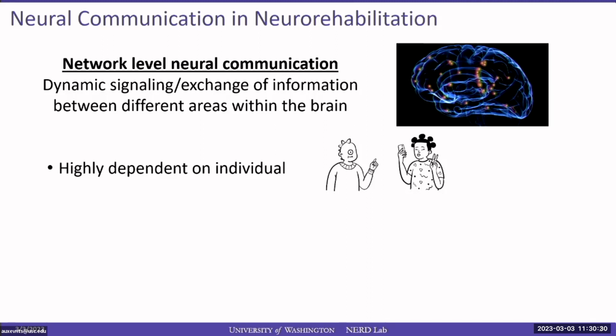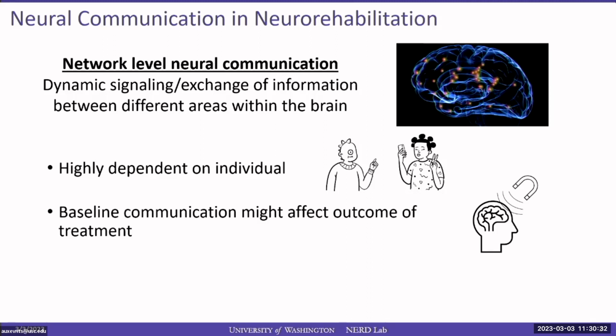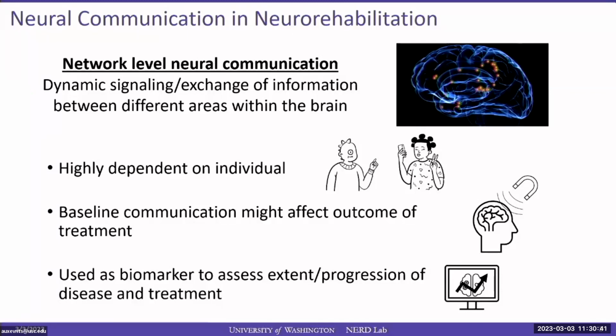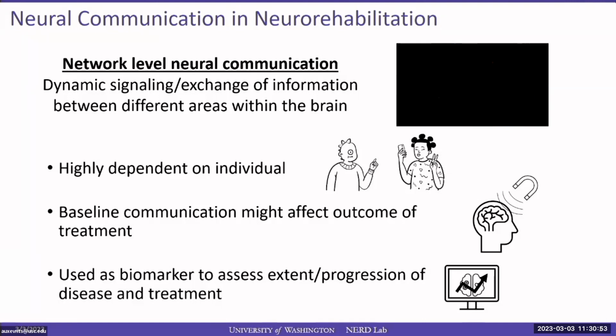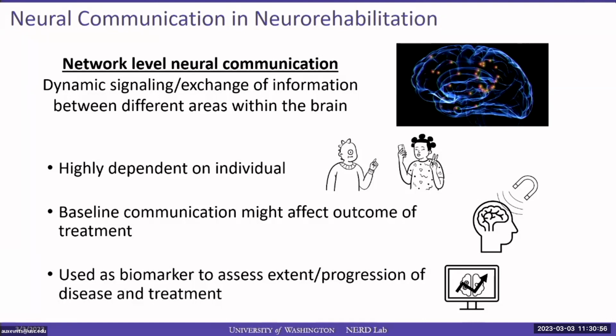Studying this is also relevant for neurorehabilitation, as baseline levels of neural communication might affect the outcome of a specific treatment. And finally, neural communication can also be used as a biomarker to assess the extent or progression of a disease or the associated treatment. So neural communication is important in the context of neurorehabilitation. But this begs the question of how we can estimate it.